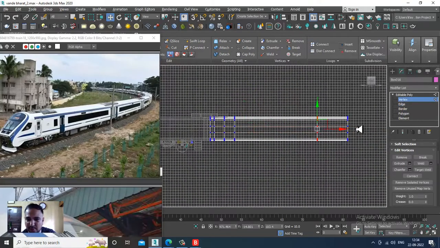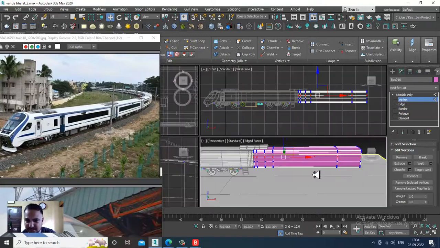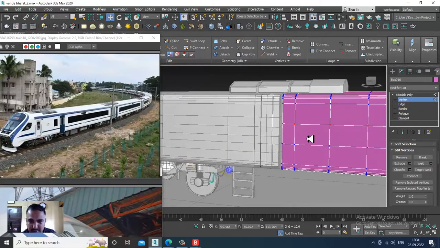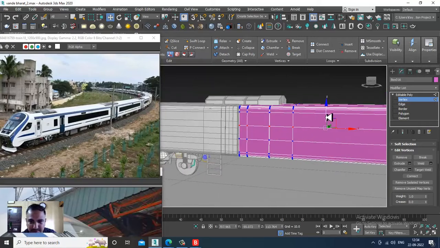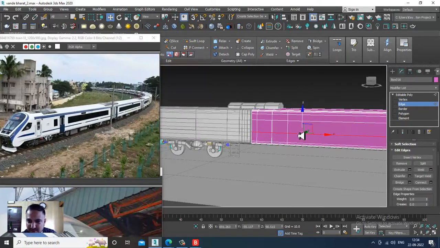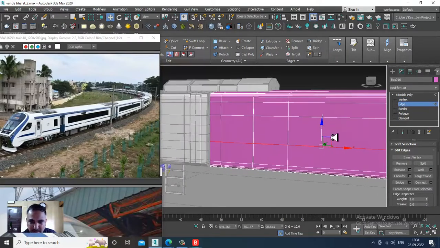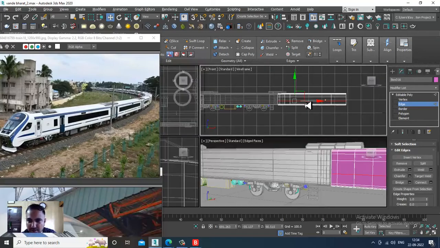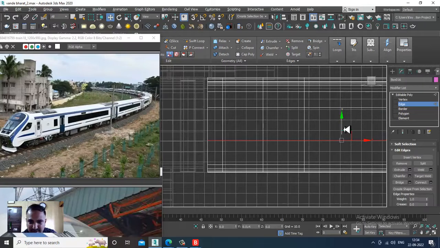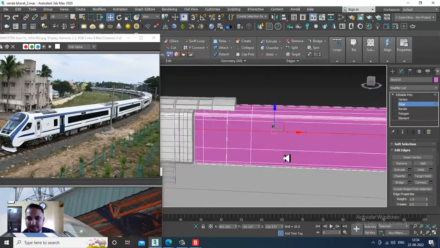Make sure whenever you are using this, it should be in line with this. Again select this whole edges and slightly push this down. Alright.